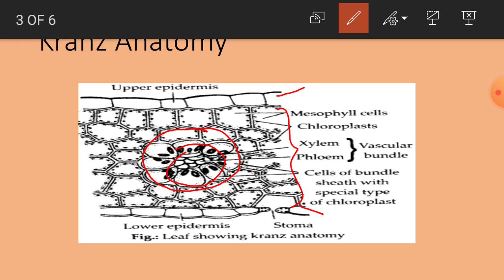And if you observe the bundle sheath cells, you can see oval shaped structures which are larger and heavier than the dot-like structures already seen in the mesophyll cells. So these are also chloroplastids. So in mesophyll cells as well as in the bundle sheath cells you can see the chloroplastids. And you can also see the difference between them. In mesophyll cells, the chloroplastids are somewhat smaller than those of the bundle sheath cells. In bundle sheath cells, you can see somewhat larger chloroplastids than those of the mesophyll cells.